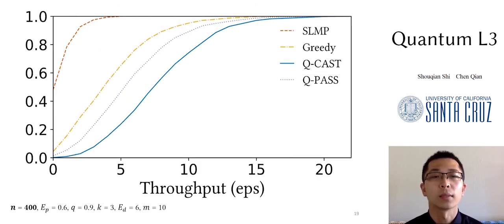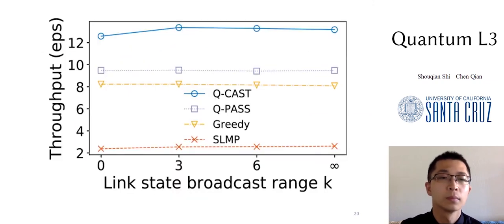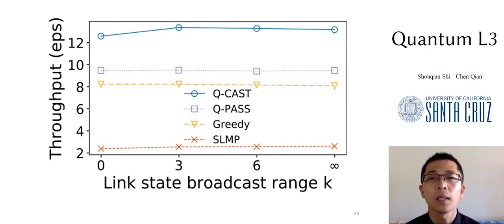If we enlarge the network size from 100 nodes to 400 nodes, the throughput degrades about 30%. In phase 3, each node shares its link states with its k-hop neighbors, and hence k influences the path recovery performance. The infinity here means all link states are known by all nodes in phase 3 in our simulation. K contributes little to the overall performance because most path failures are just one hop, which can be recovered with local link states. Setting K to 3 is sufficient for QCast.